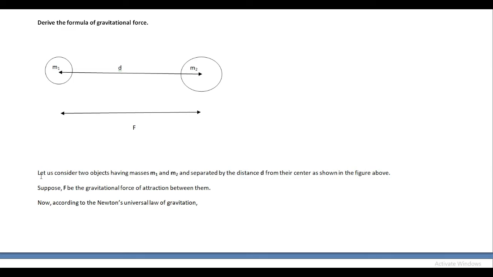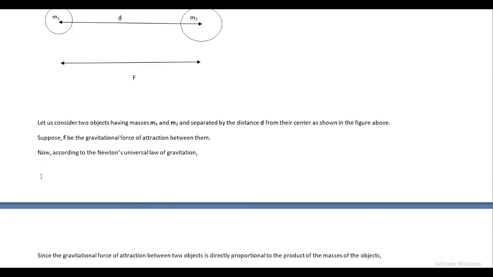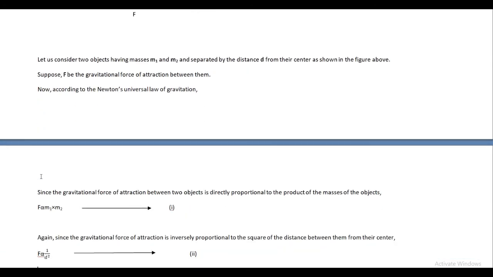Now, according to Newton's universal law of gravitation, the gravitational force of attraction is directly proportional to the product of the masses of those two objects. So here we have written F, and this is the sign of directly proportional, F ∝ m1 × m2, because the statement has said that gravitational force is directly proportional to the product of the masses. That means gravitational force is directly proportional to the multiplication of the masses. So F ∝ m1 × m2.